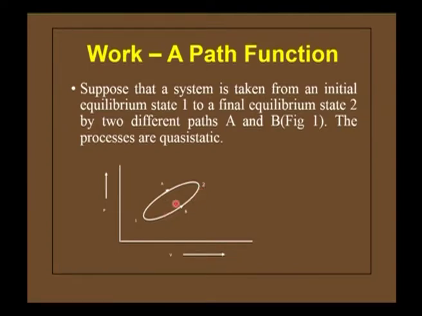These two processes are known as quasi-static processes. Since these are quasi-static processes, the areas under these curves are different and hence the quantities of work done are also different.